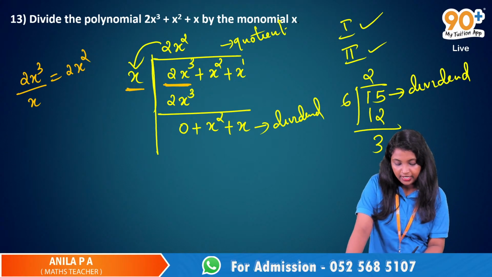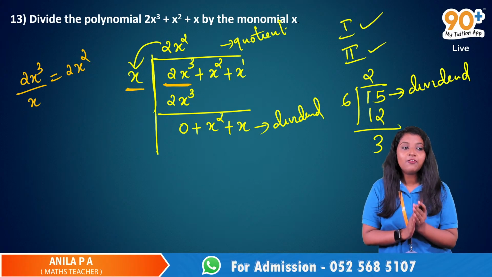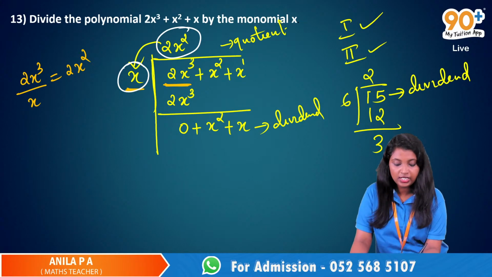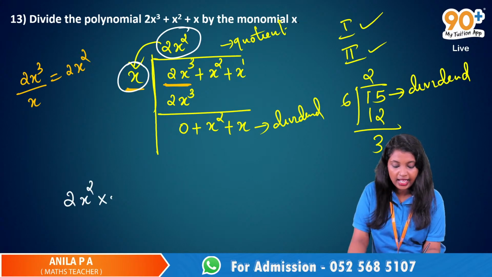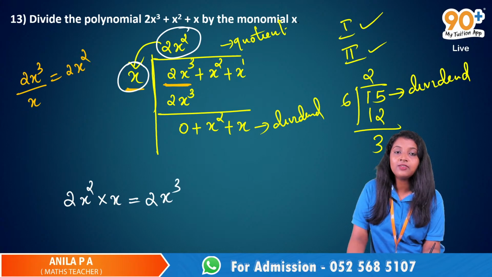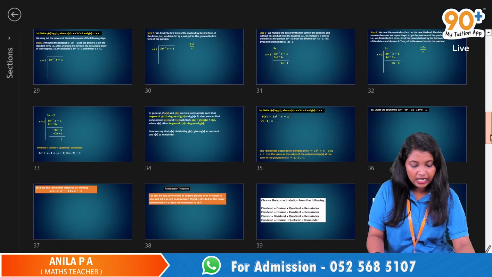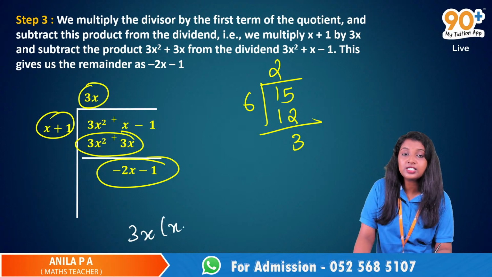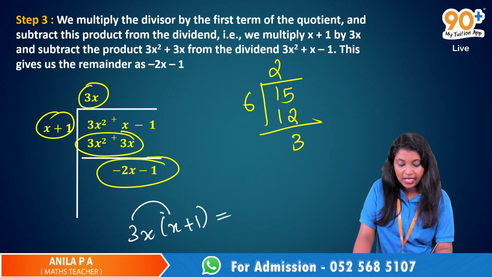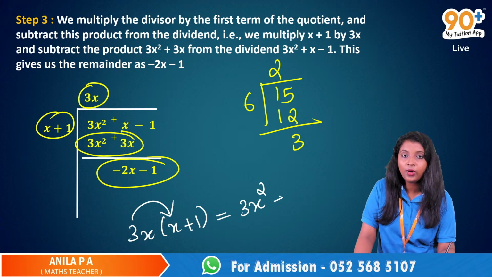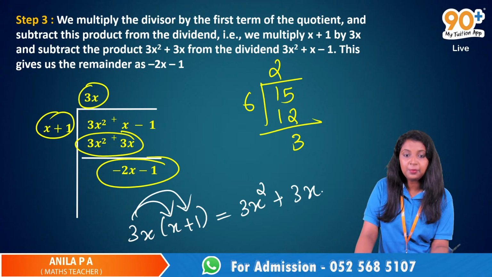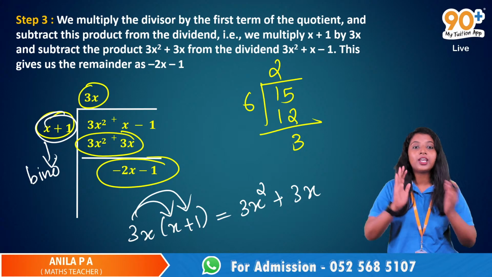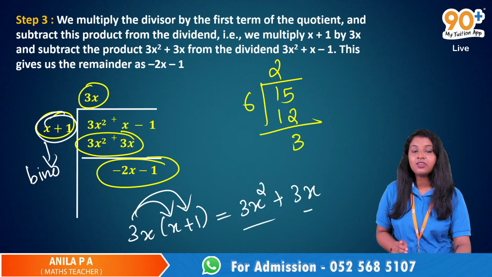What we have to do is multiply this quotient with the divisor. Here the quotient is 2x squared and the divisor is x, so we will get only one single term, which is 2x cube. But when we considered 3x, the divisor was x plus 1. When we multiply them together, we get two terms, 3x square plus 3x, only because the divisor was a binomial.